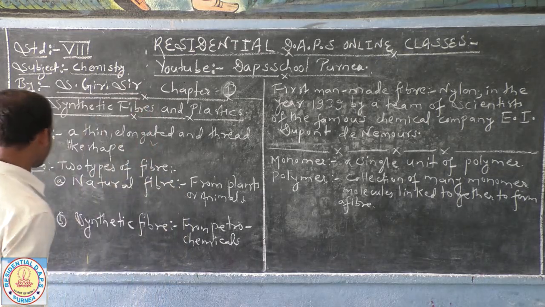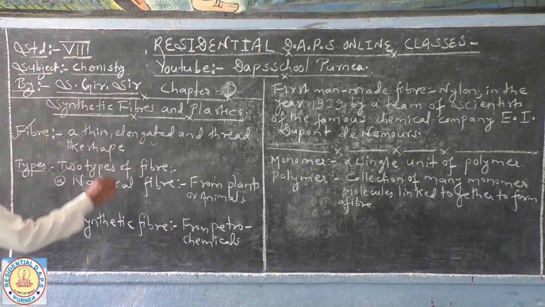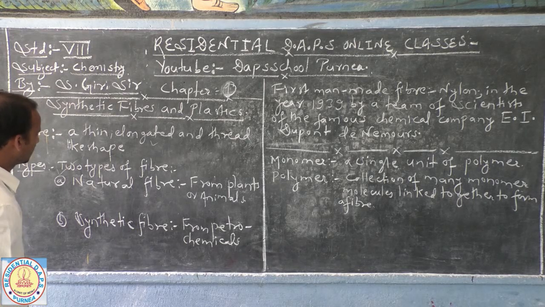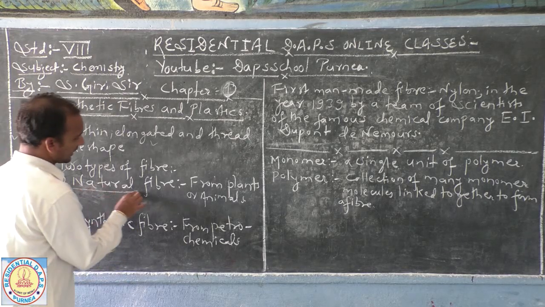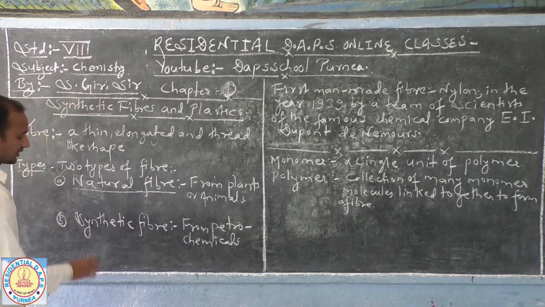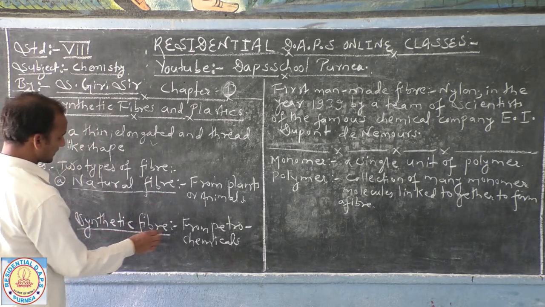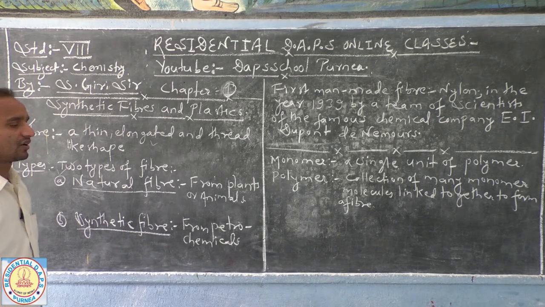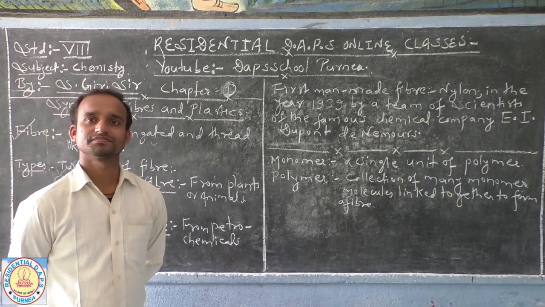So there are two types of fiber we already know: number 1, natural fiber, and number 2, synthetic fiber. Now, what do you mean by natural fiber?